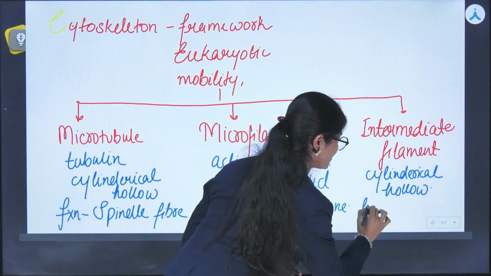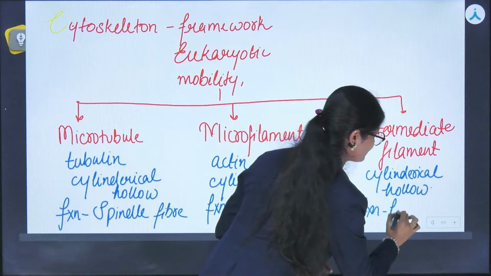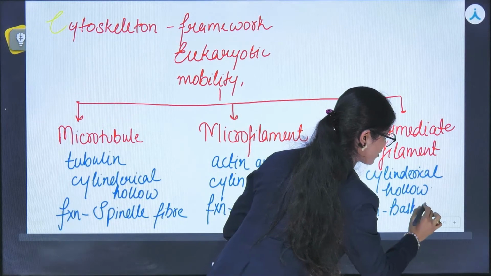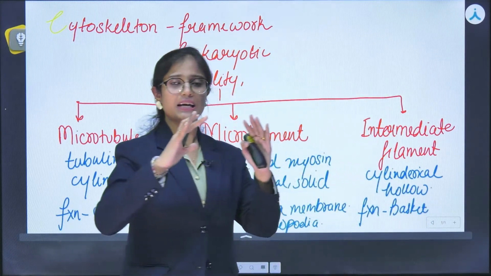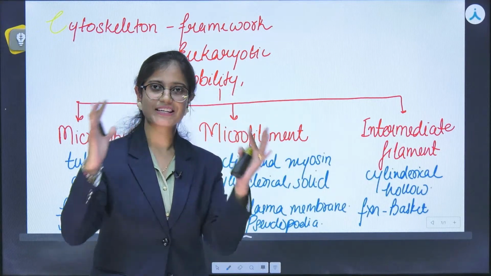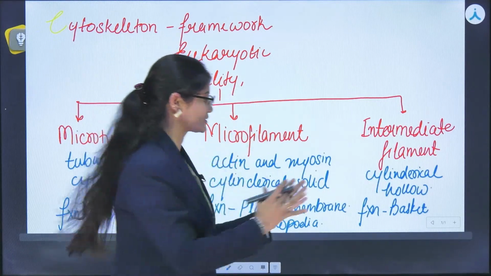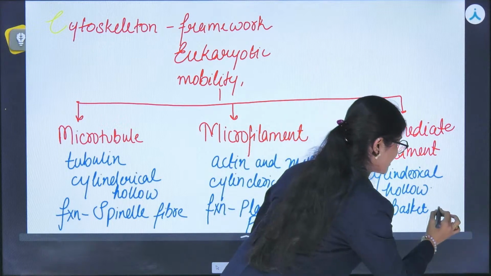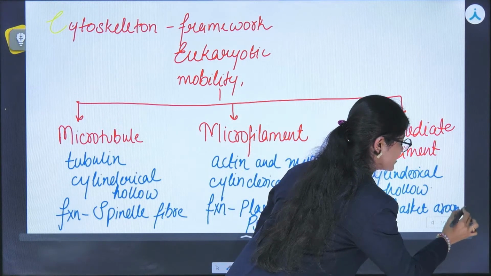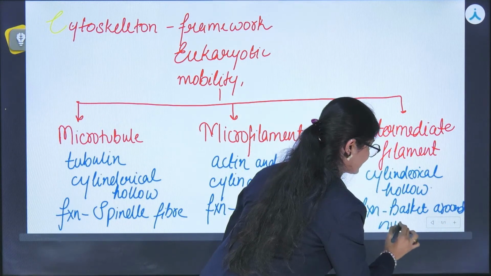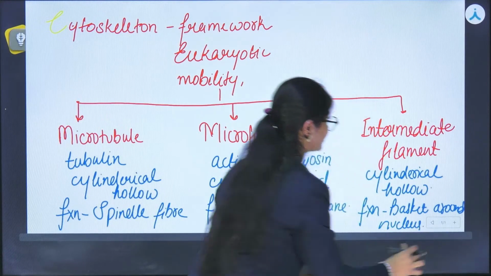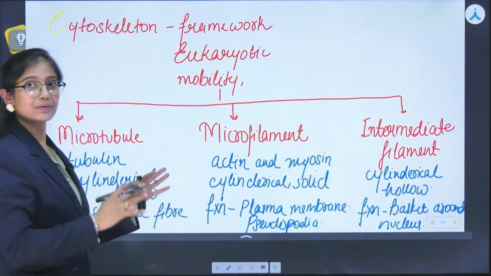So it forms a basket-like structure or scaffold, a complete framework, and similarly it forms around the nucleus. So it looks like a basket around the nucleus. So this is all about the cytoskeleton, right?